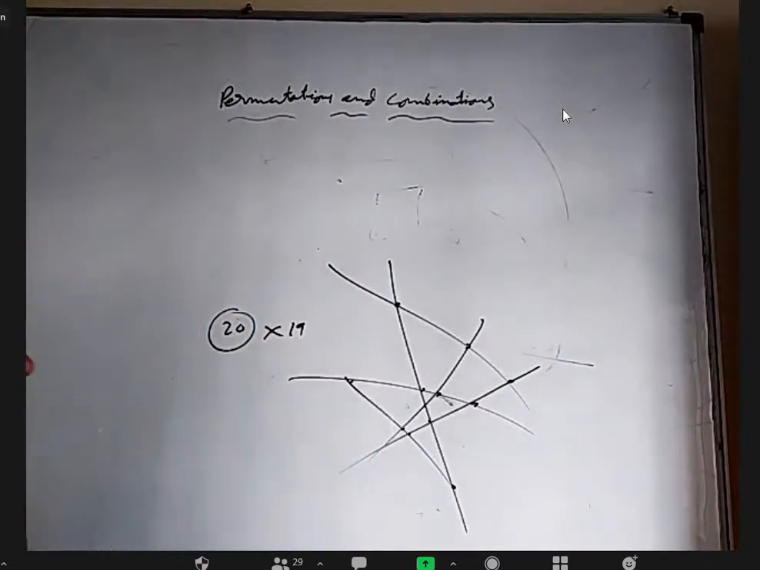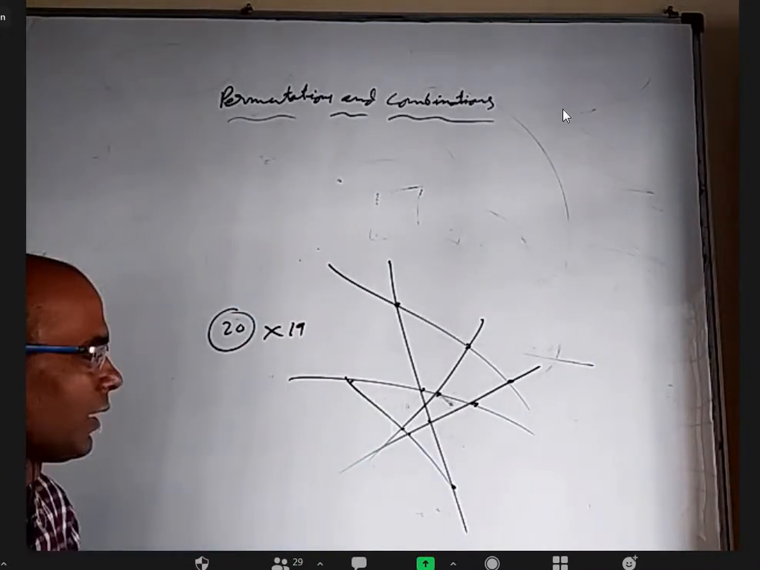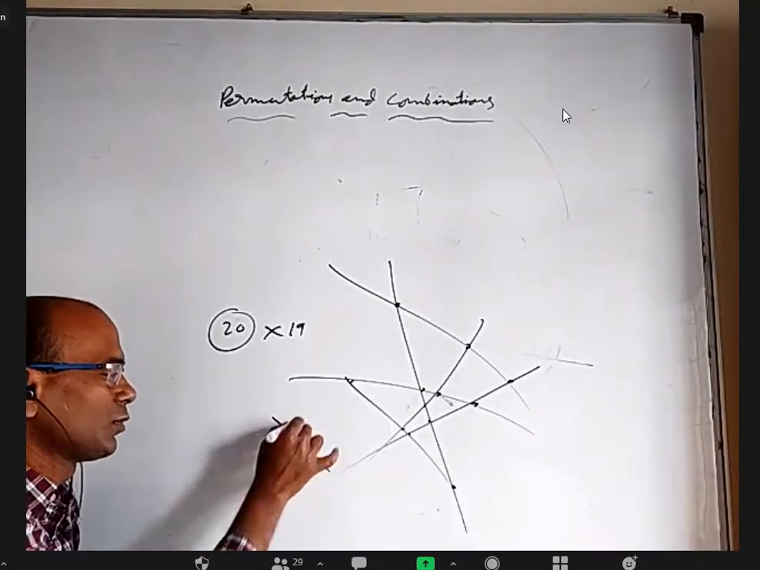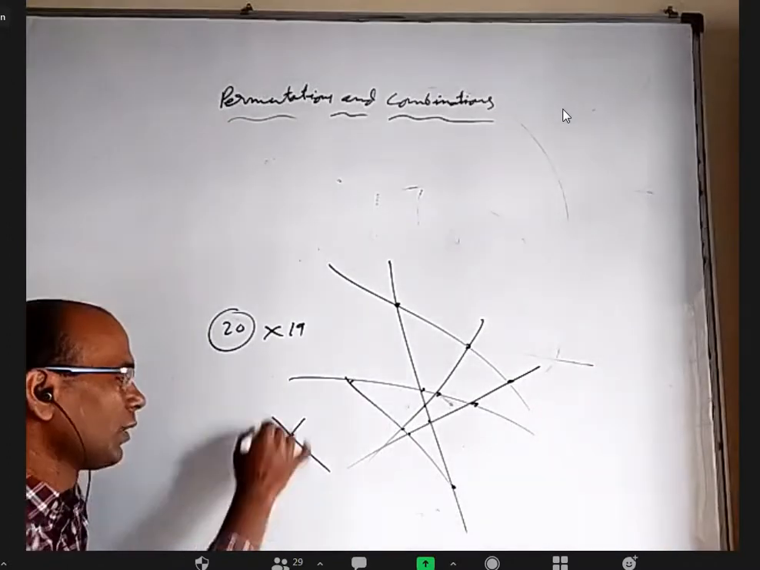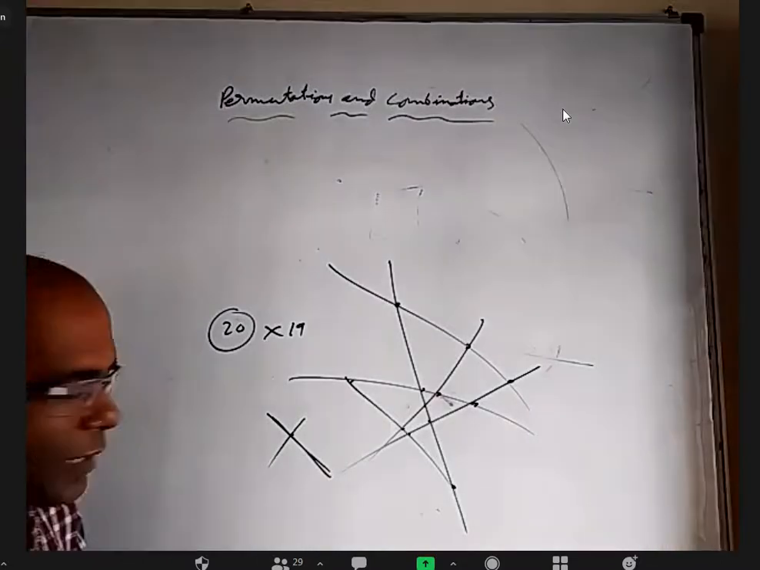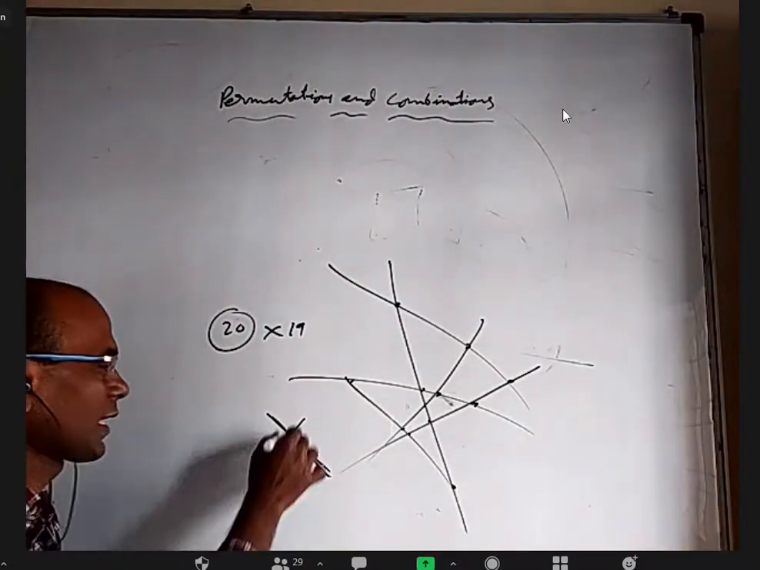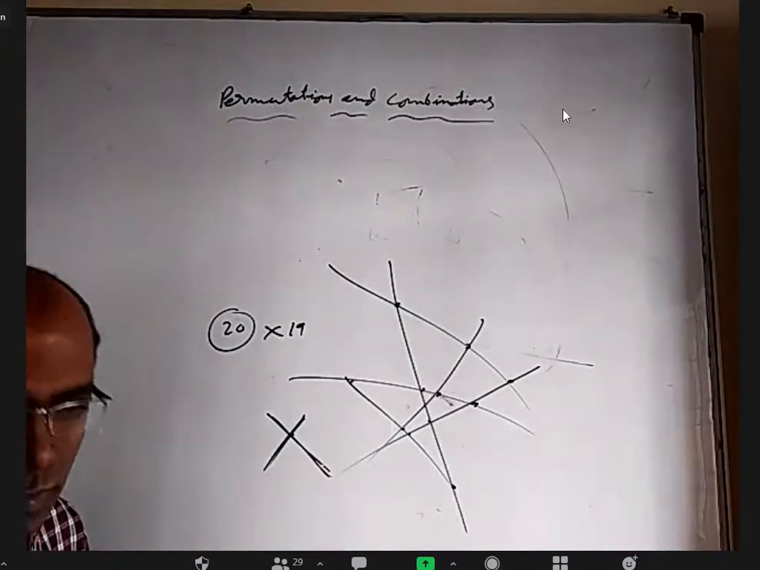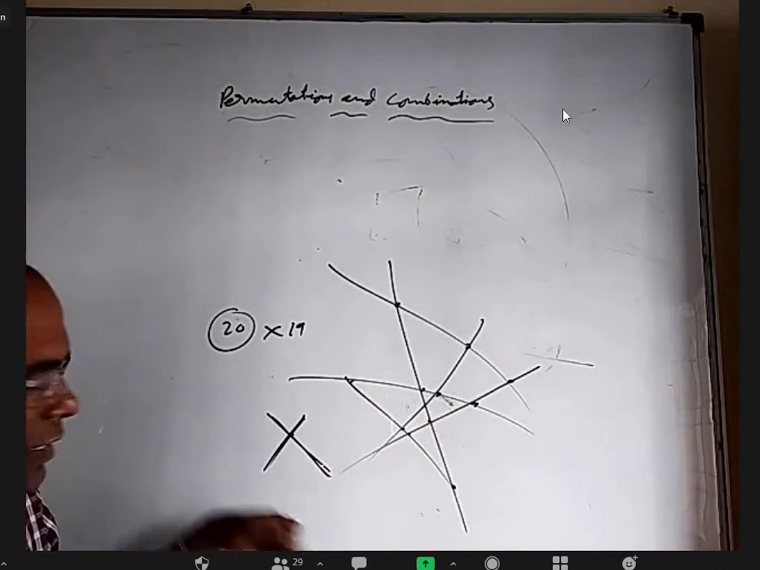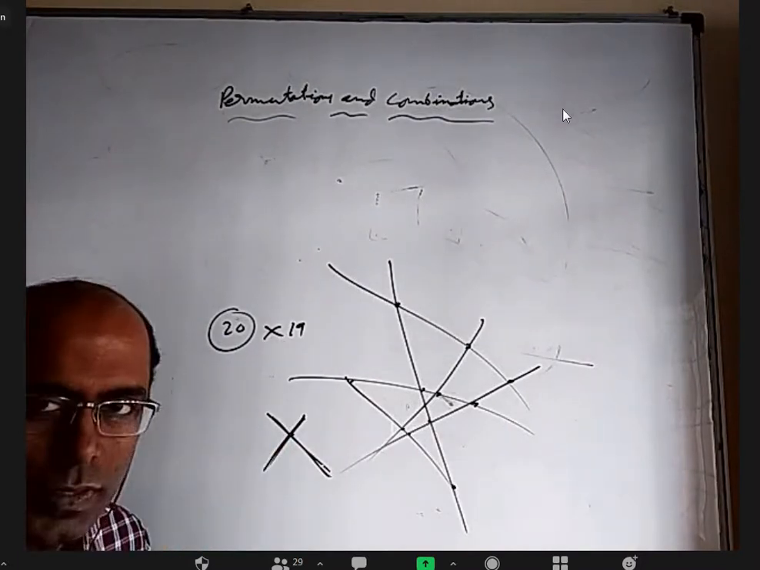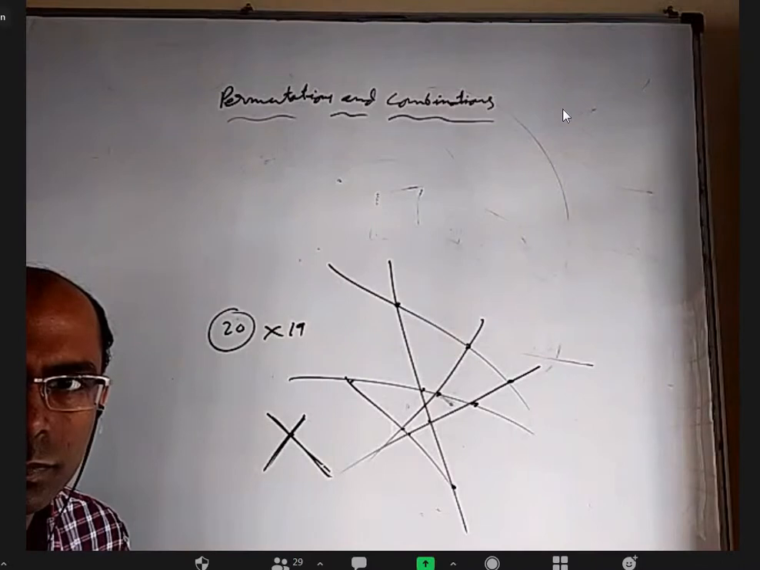Why? There are two ways to understand 20 into 19. Whenever you want a point of intersection, you need two lines. The first line out of the 20 lines can be any one of them. And the second line out of the 19 lines can be any one of the rest, except the first line selected. Isn't it? Yes, sir.